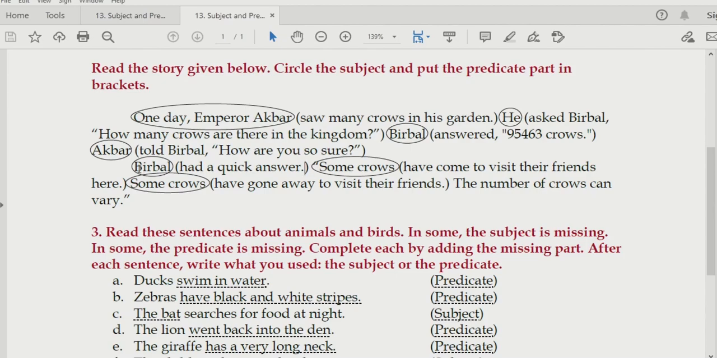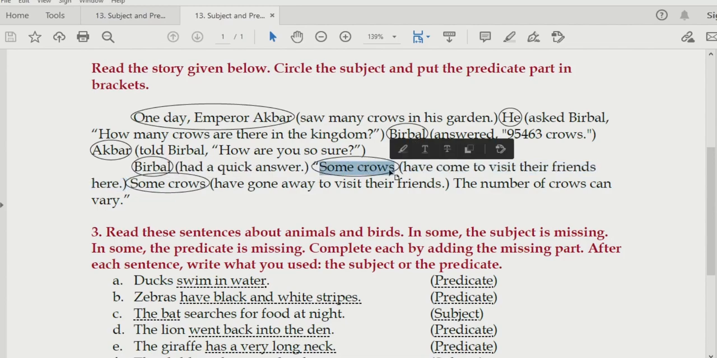Next, Birbal had a quick answer. Birbal, obviously this is going to be the subject because he had, this is the verb. So from here to here is going to be the predicate. Some crows have come to visit their friends here. Here also very easy to understand. Have come is the verb, so the predicate will be from here to here.